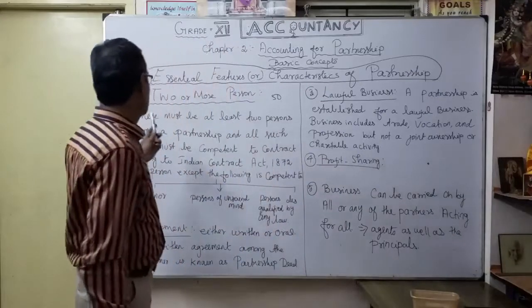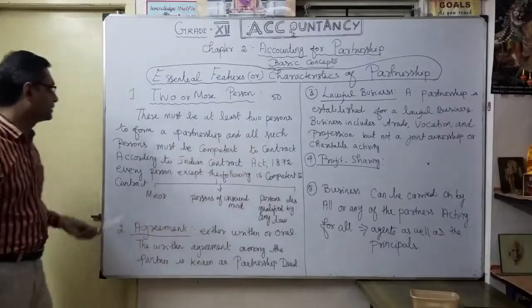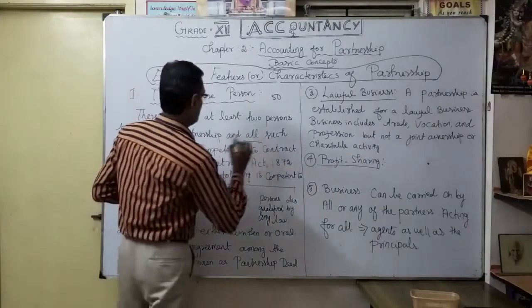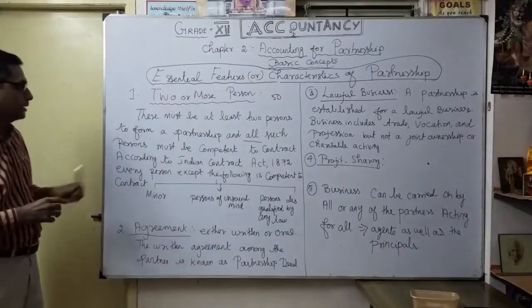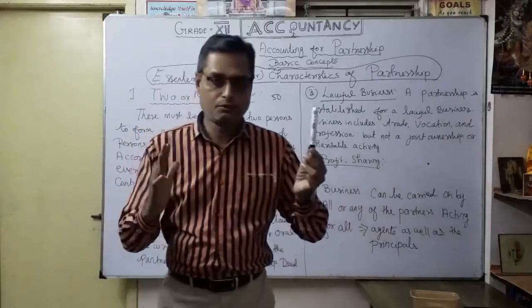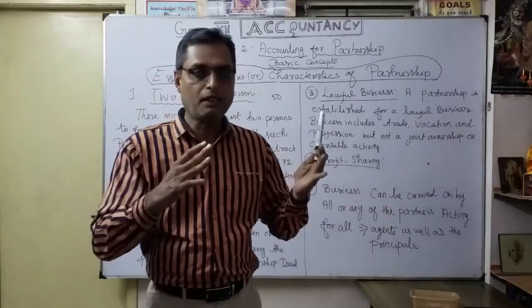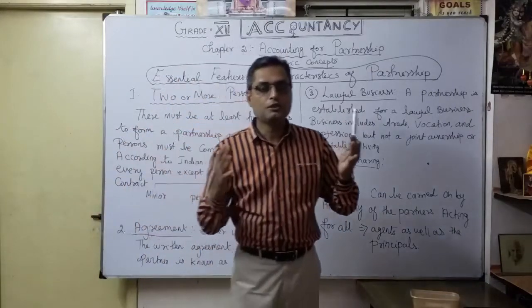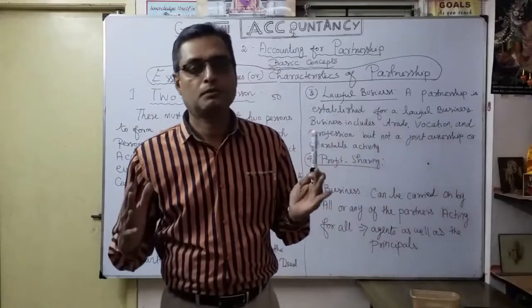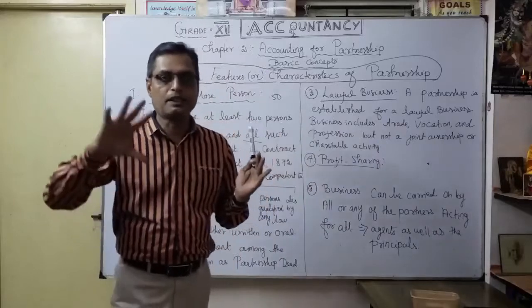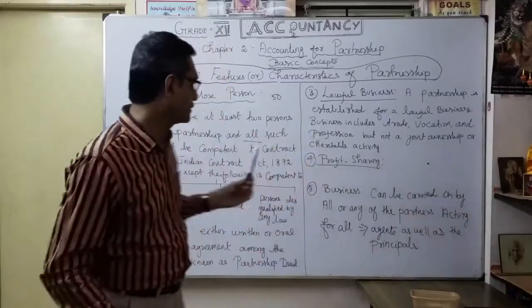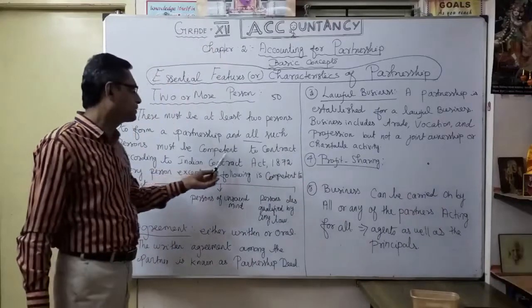Okay. So there must be at least 2 persons to form a partnership, and all such persons must be competent to contract. So, A or B or C, a minimum of 2 partners come together to form a partnership in some firm name, and they must be competent to contract. That's what I'm trying to say.